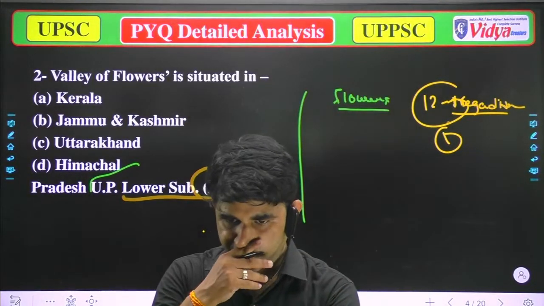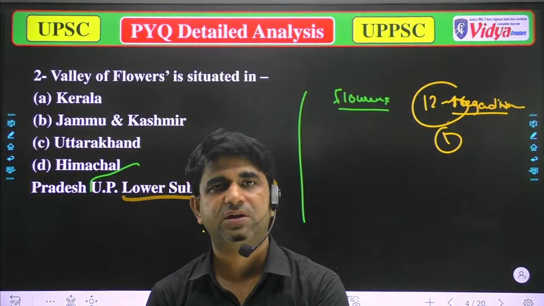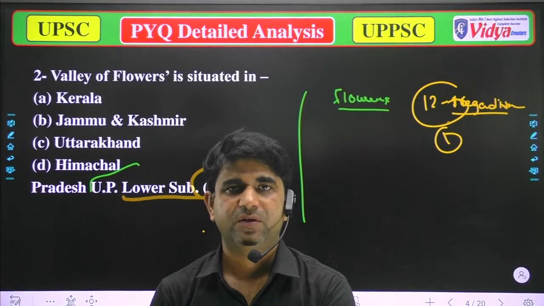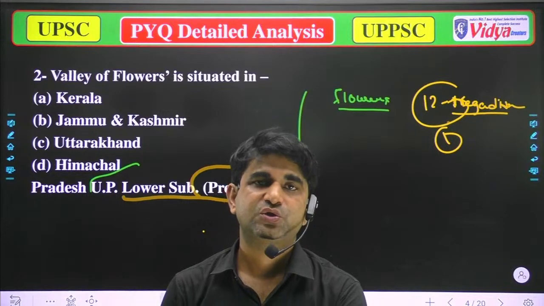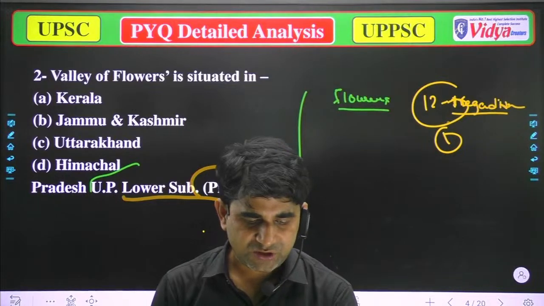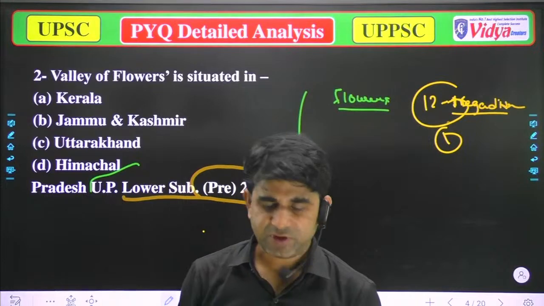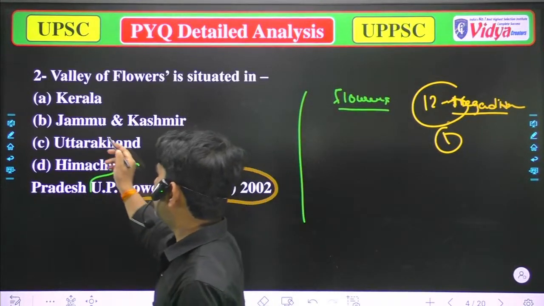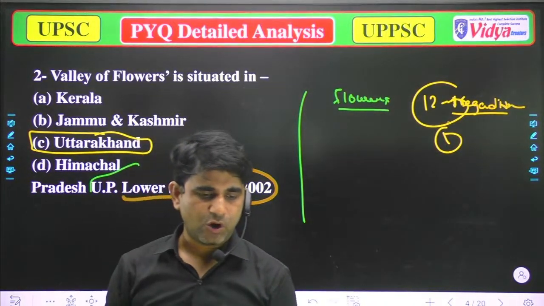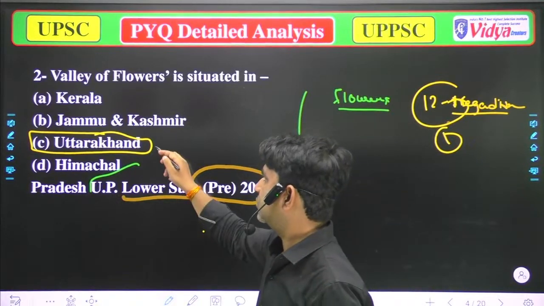And when we talk about the Valley of Flowers, the hilly areas near Himachal Pradesh, Uttarakhand and Jammu Kashmir too have huge biodiversity. So the question is where the Valley of Flowers is situated. The Valley of Flowers is situated in Uttarakhand, so the correct option will be Uttarakhand. Anyone who has given Uttarakhand or Uttaranchal, they should clap for themselves. The correct option will be option C.